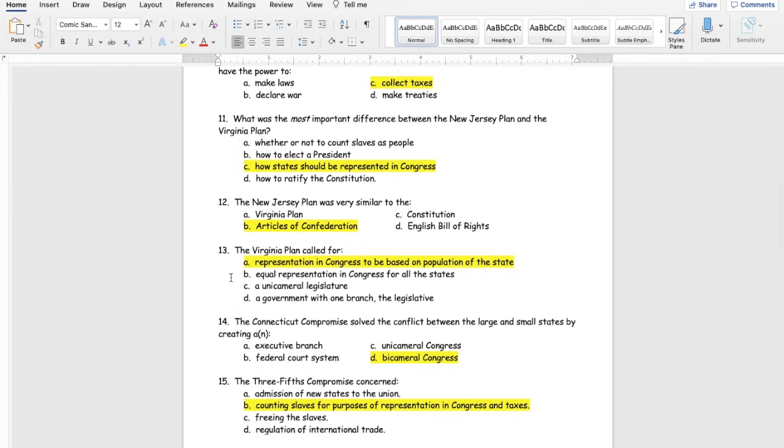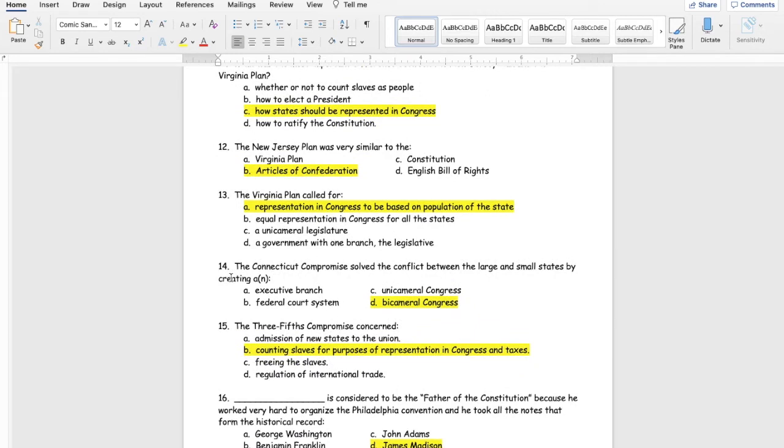13, the Virginia Plan called for A, representation in Congress to be based on population of the state. Number 14, the Connecticut Compromise solved the conflict between the large and small states by creating a bicameral Congress. D is your answer there. Number 15, the 3/5 Compromise concerned B, counting slaves for purposes of representation in Congress and taxes.